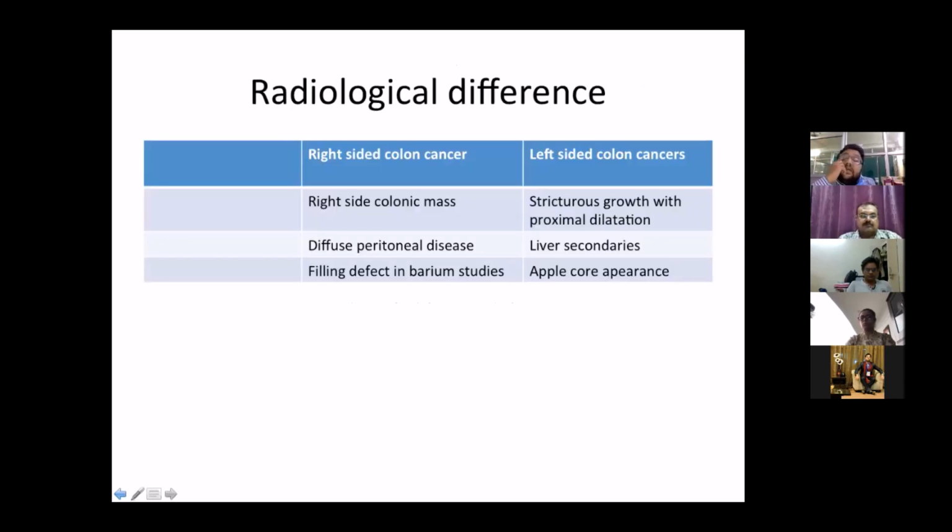Then the radiological differences. A right-sided colorectal mass, diffuse peritoneal disease, and filling defects in barium studies are more common in the right-sided group, while structural growth with proximal dilatation and obstruction, more incidence of liver secondaries, and the apple core appearance on barium studies are more common with the left side.